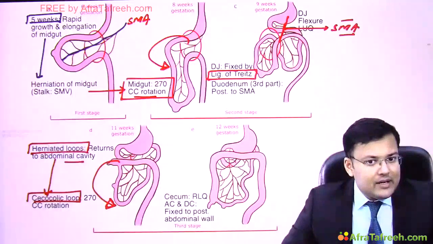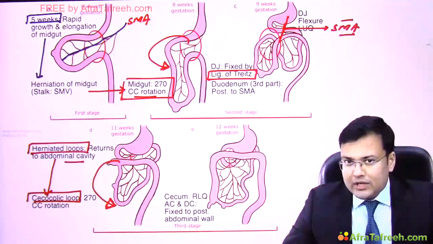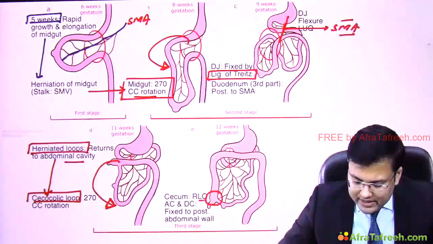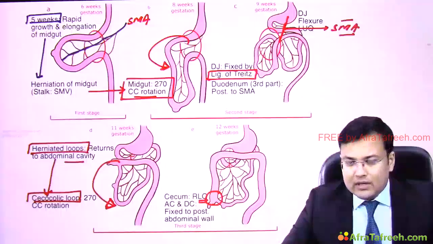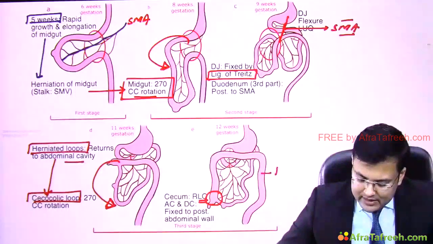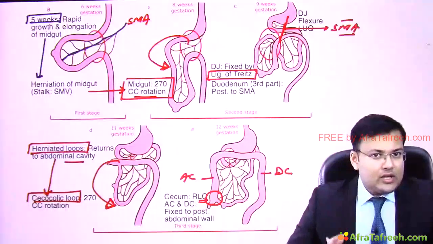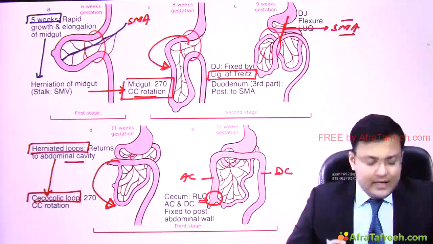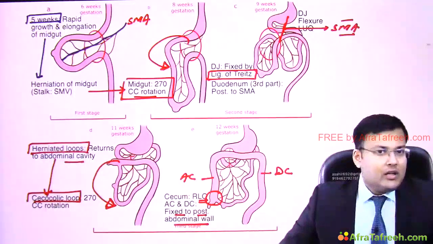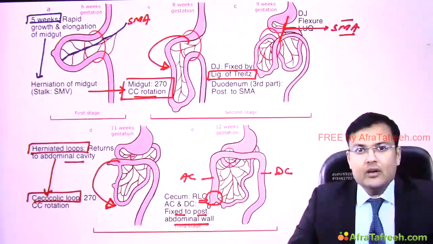So what is the effect? Because of this 270-degree counterclockwise rotation of the cecocolic loop, see, first the cecum is located in the right lower quadrant. What is the exact position? Right iliac fossa. You can see this is the descending colon, this is the ascending colon. So the ascending colon and descending colon are fixed to the posterior abdominal wall. These are the sequence of events which occur during rotation.